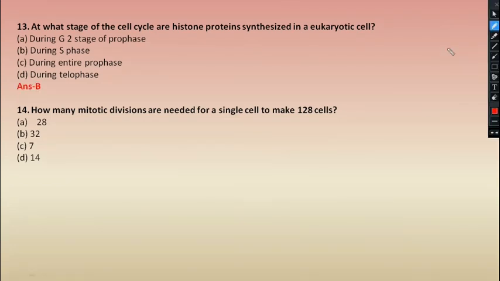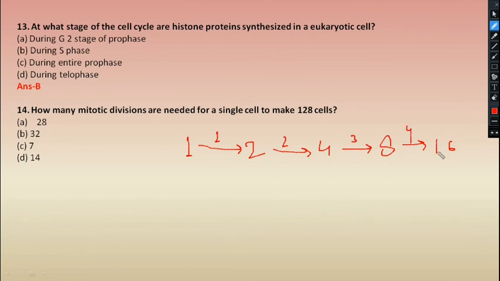Next question is, how many mitotic divisions are needed for a single cell to make 128 cells? As we all know, during division one cell leads to formation of two cells, and this is the first division. Then two cells will form 4 cells, and this is the second division. Then 4 cells will form 8 cells, and this is the third division. Then 8 cells will form 16 cells, and this is the fourth division. Then 16 cells will form 32 cells, and this is the fifth division.